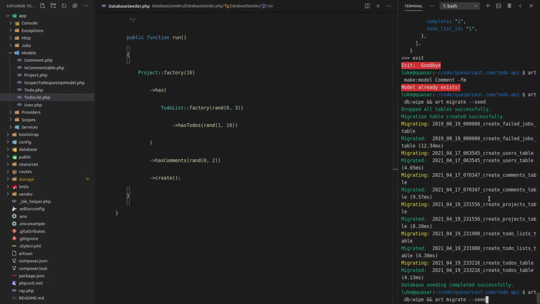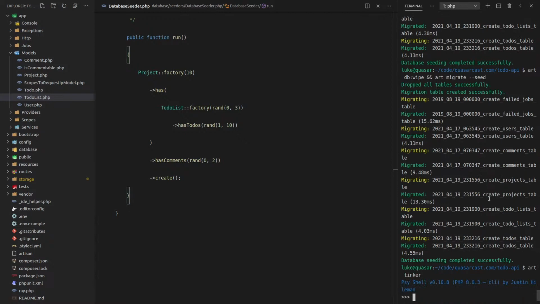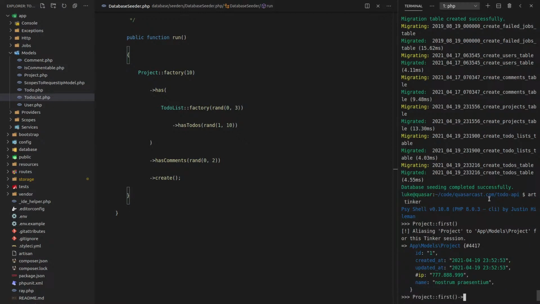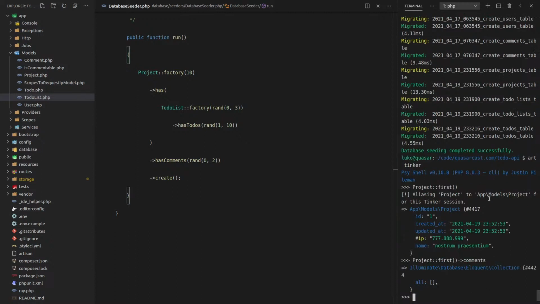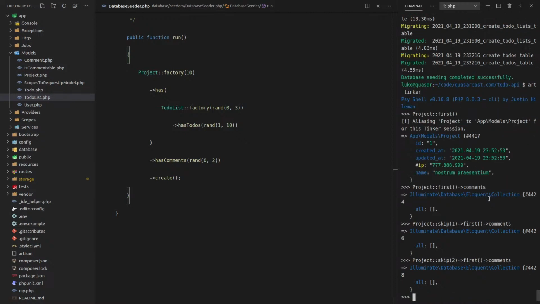So now let's wipe the database and see if seeding it works. And it did. So let's say artisan tinker, and we'll say project first. And now let's see if we can grab comments off of that. Okay, it gives us none, but that could be because it's 0. So how about we say skip the first one. And then say first. All right, once again, there's nothing, looking pretty bleak.